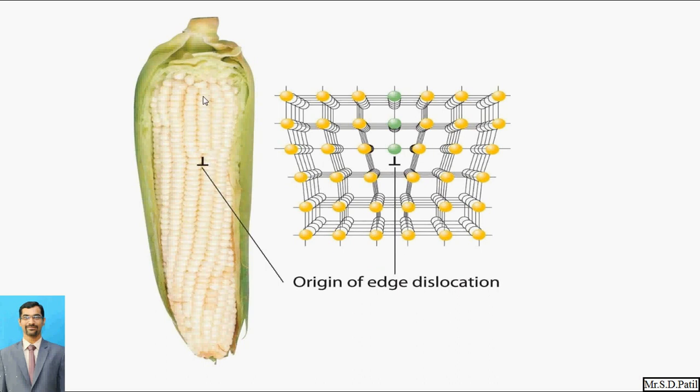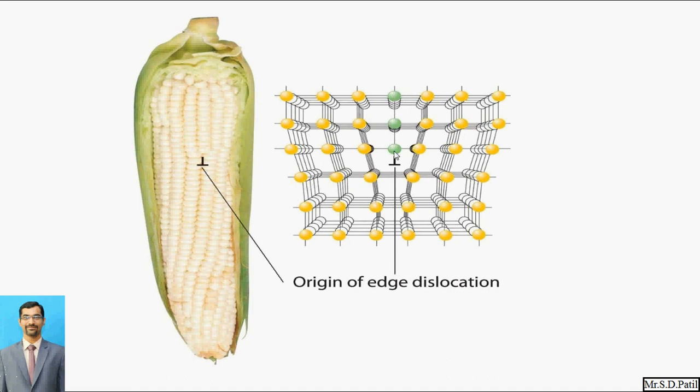So here in this upper portion you can see there is some sort of different arrangement. It is arranged in a line, but in this particular location the line gets disturbed and changes its direction. So this is called an edge dislocation. This structure gives you an idea about this.